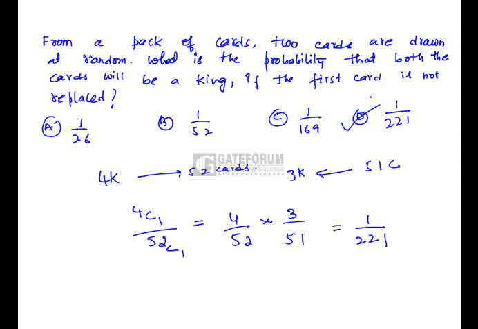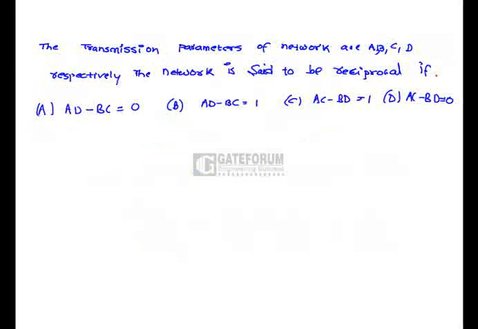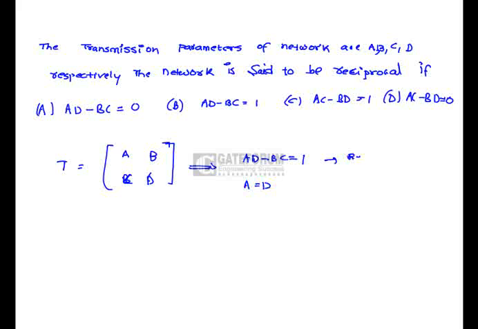That is option D. Transmission parameters of the network are A, B, C, D respectively. The network is said to be reciprocal if and only if... So this is the T network. From this, the reciprocal condition is AD minus BC equals 1, whereas the symmetric condition is A equals D. That is, this is for reciprocal.